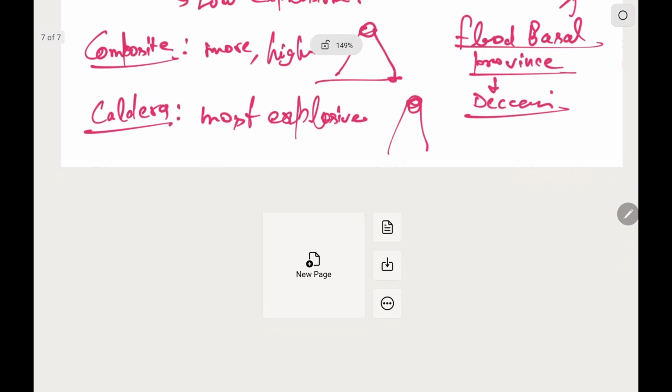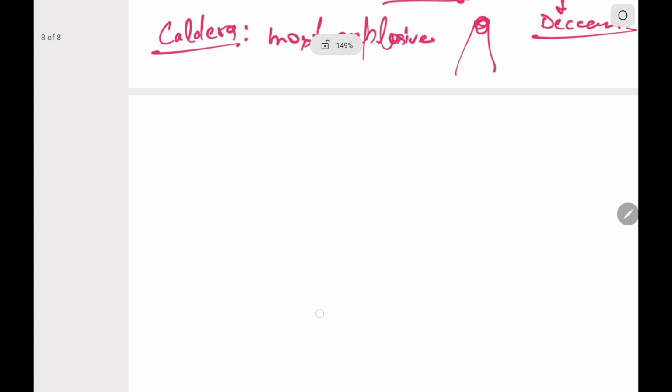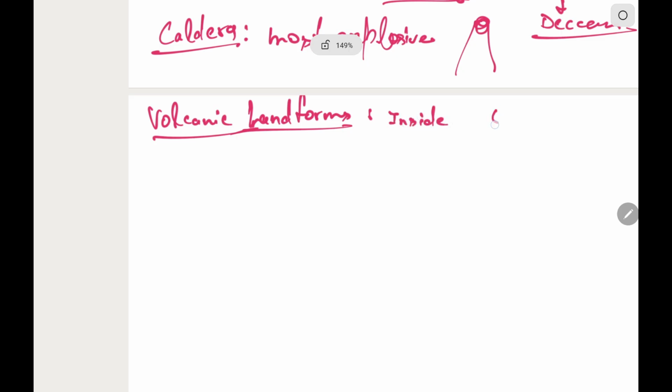Now let us look at the volcanic landforms. The lava can solidify inside the earth or on the surface also.